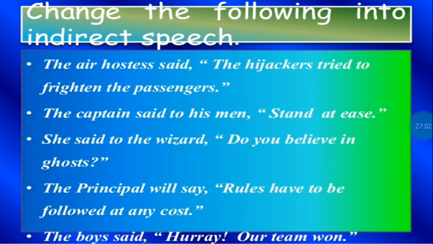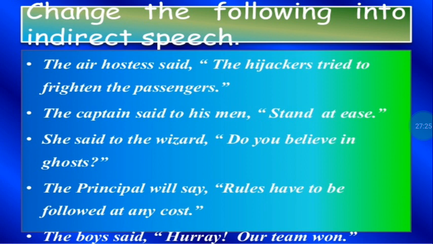When the reporting verb is in the present tense or in the future tense, then whatever is in inverted commas, the tense does not change. The only changes that take place is when the reporting verb is in the past tense. Then we saw, what did we see? We saw about pronouns, change of pronouns, and we also saw change of tenses.